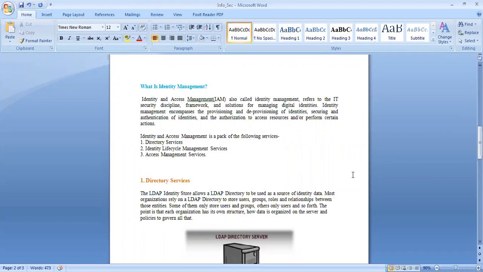Now let's talk about a simple example of identity and access management. When a user enters his login credentials, his identity would be checked against a database to verify if the entered credentials match the ones stored in the database. For example, say a contributor logs into a content management system. He is allowed to post his work. However, he is not allowed to make changes to other users' work. Or say I'm a trainee, or a mere employee of that organization, such as a developer.